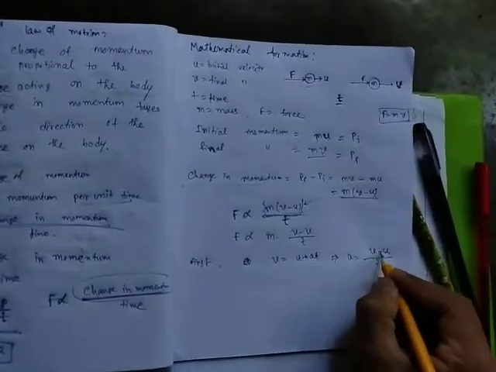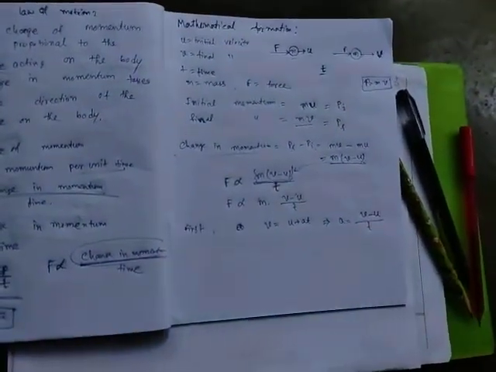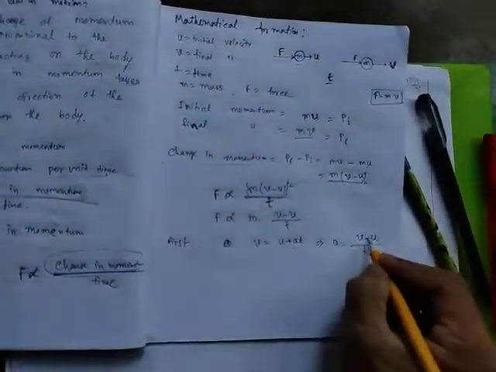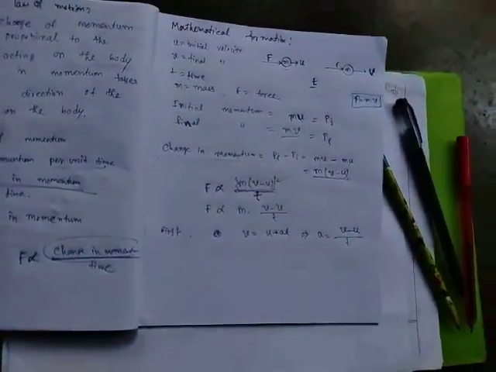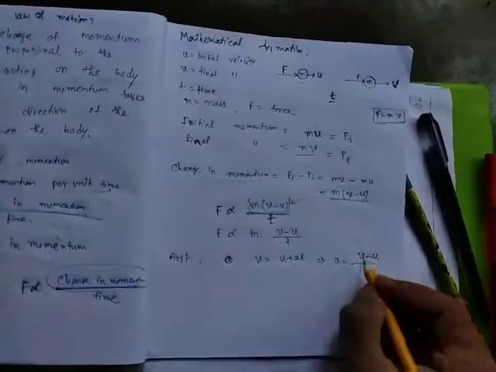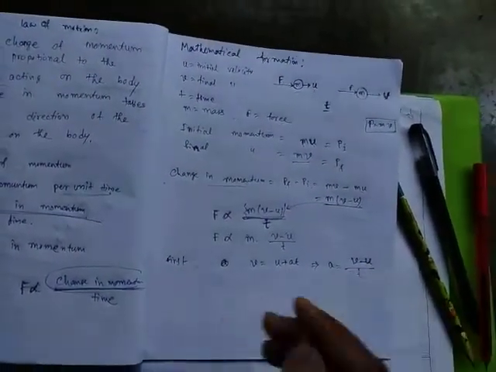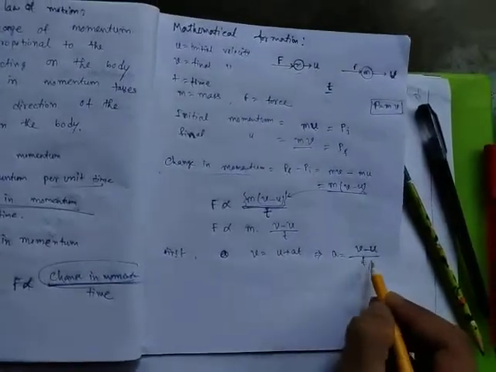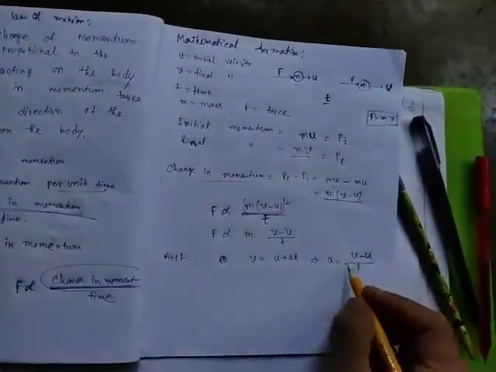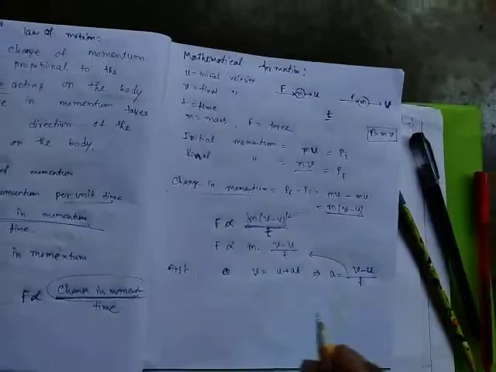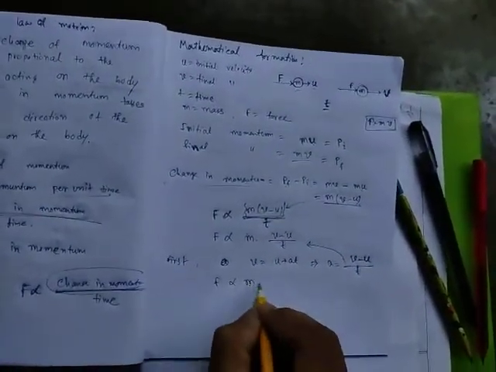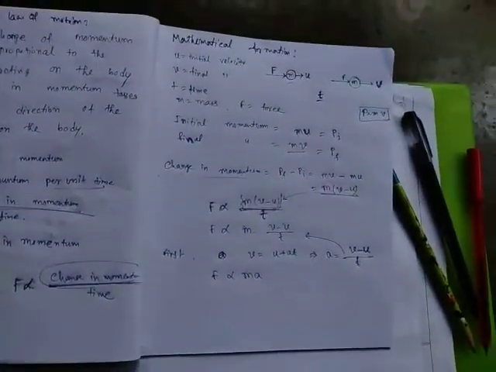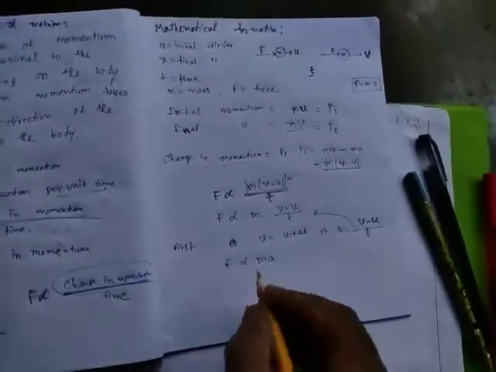You know that acceleration is the rate of change of velocity, final velocity minus initial velocity upon time. This is the acceleration. So if I put this value here, we will get F proportional to ma.